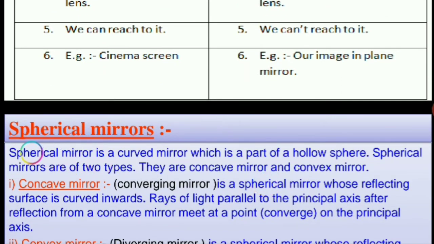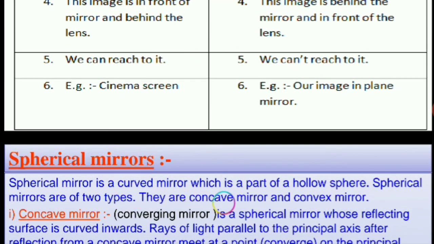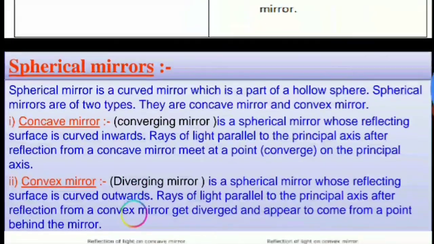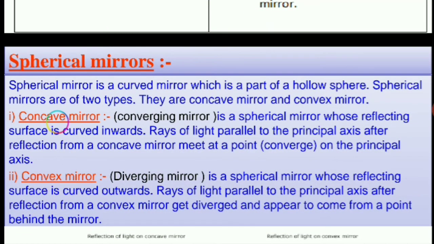After the plane mirror, the other mirror is the spherical mirror. A spherical mirror is a curved mirror which is a part of a hollow sphere. Spherical mirrors are of two types, concave and convex. Concave, where the word is cave, that is converging. Convex means bulging outward. So, a concave mirror is a spherical mirror whose reflecting surface is curved inside. Rays of light parallel to the principal axis after reflection from the concave mirror meet at a point. Means it converges the light. It focuses the light at one point.